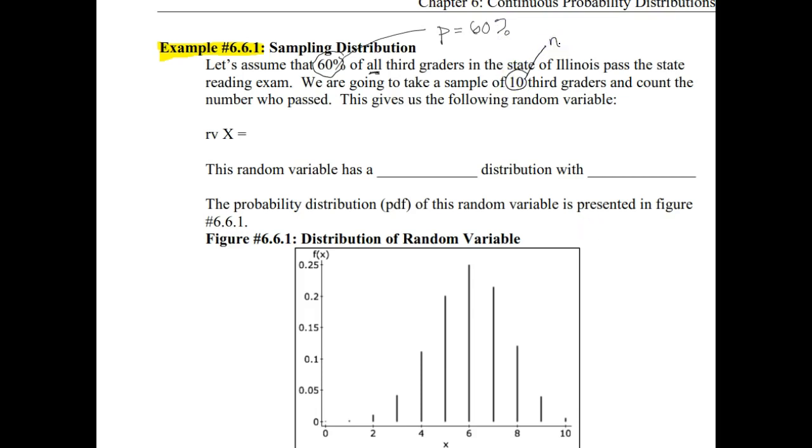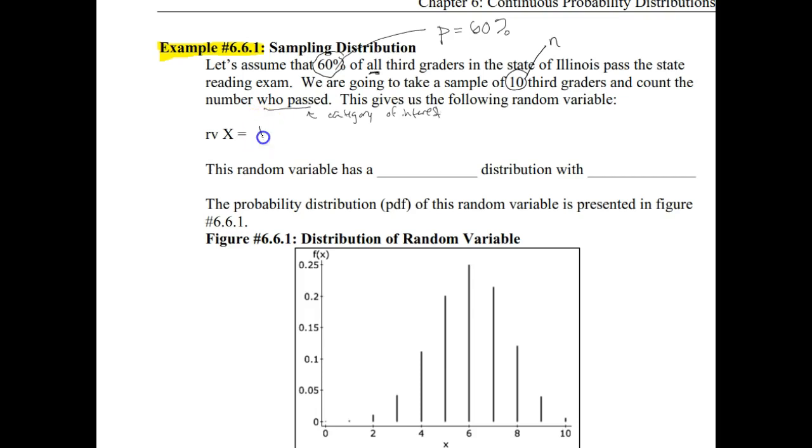So that's our little n. And we're going to count the number who passed. So this is our category of interest. Each of these individuals either passed or failed, and we're picking those who passed to be our category that we're actually interested in counting the number for.